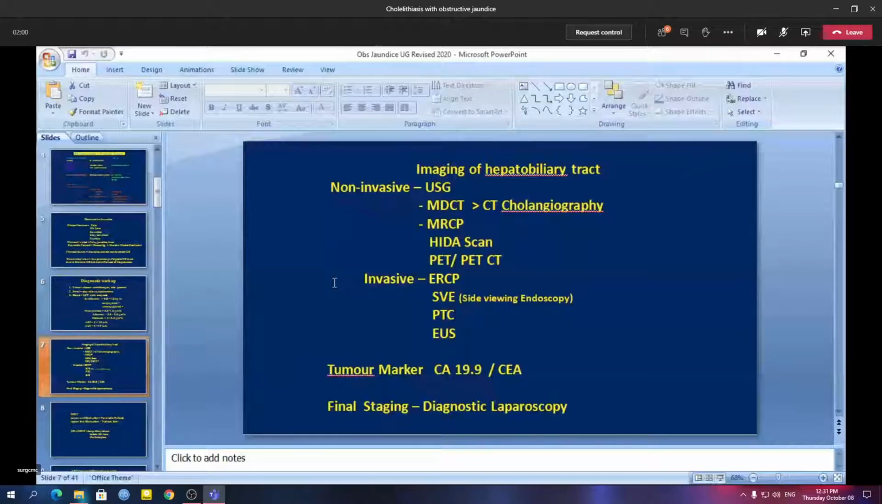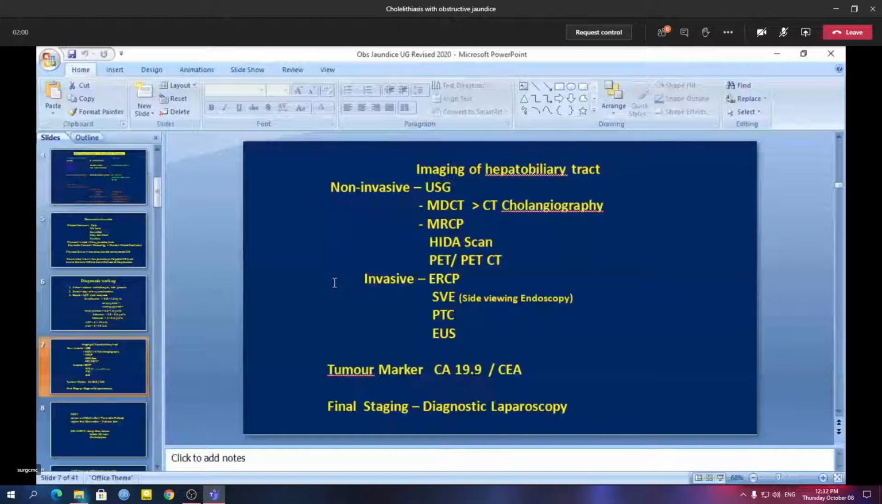So if the examiner asks why you want to go for imaging investigation, you'll have to say, sir, I want to see the level of obstruction of the common bile duct and also the nature of obstruction. Level of obstruction means whether it is the upper part of the common bile duct, mid part of the common bile duct or the lower part of the common bile duct.